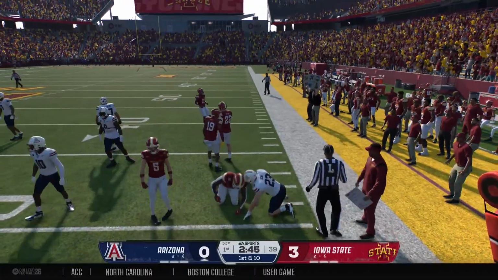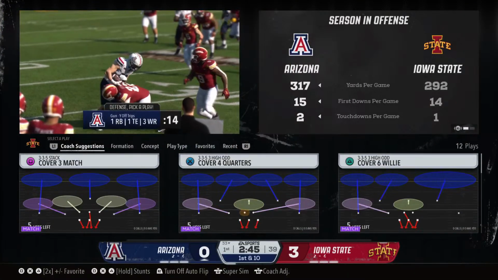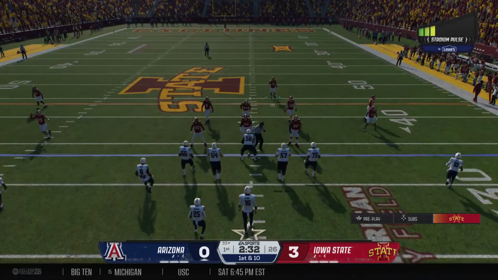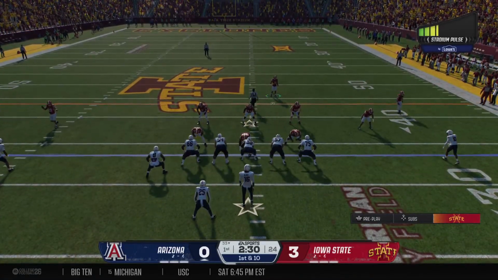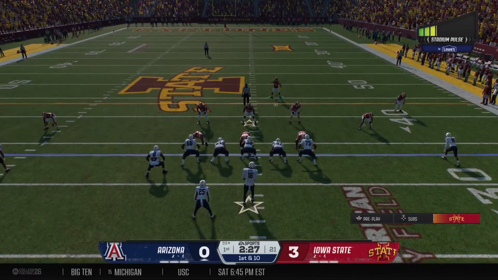There he goes! They stay aggressive and push their way out to the 33, and it's first down. They moved the chains on the ground last time. Let's see if they try to hit him up top.